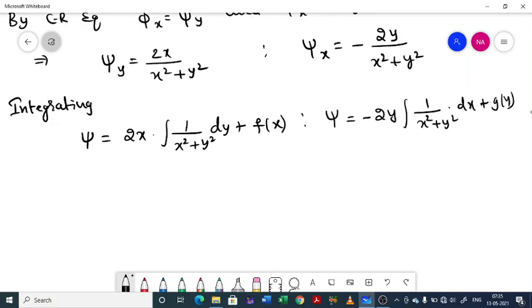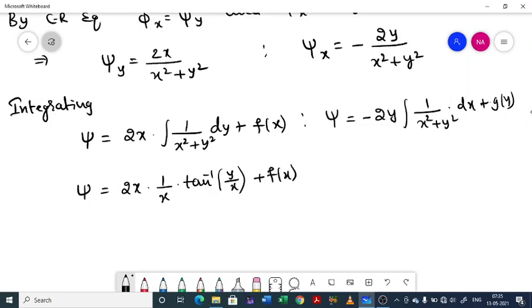See, integral of 1 by a square plus x square dx equal to 1 by a into tan inverse of x by a, right? So keeping that result in mind, you will be having psi equal to 2x into, in place of a I have x here, so 1 by x into tan inverse of y by x plus f of x.